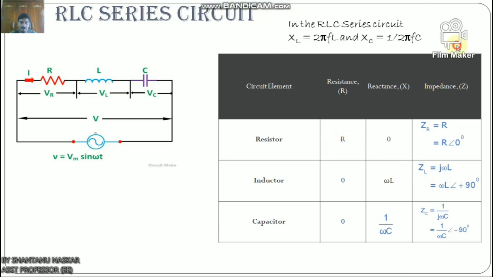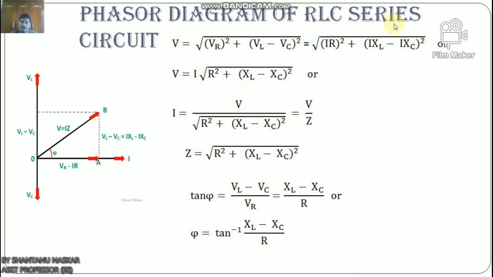Now let us discuss the phasor diagram of the RLC series circuit. When the circuit is acting as an inductive circuit, that means VL is greater than VC. Look here. And if VL is less than VC, then the circuit will behave as a capacitive circuit.